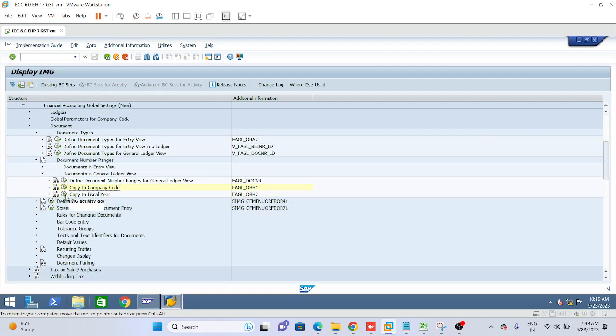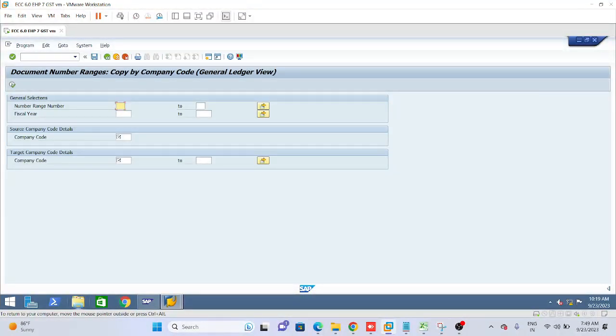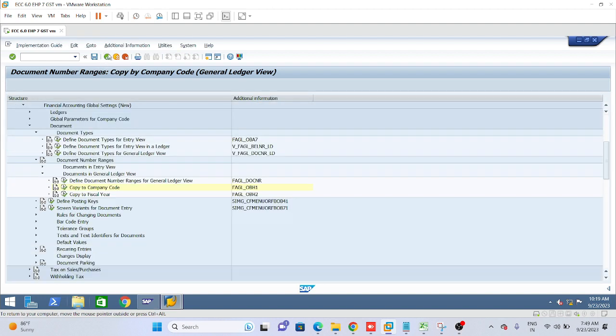Now give the next heading, copy to fiscal year. One minute, I'm noting down. You can write down fiscal year 2023, source company code LI01, target company codes LI02, LS01, LU01. Just 3 things and execute.